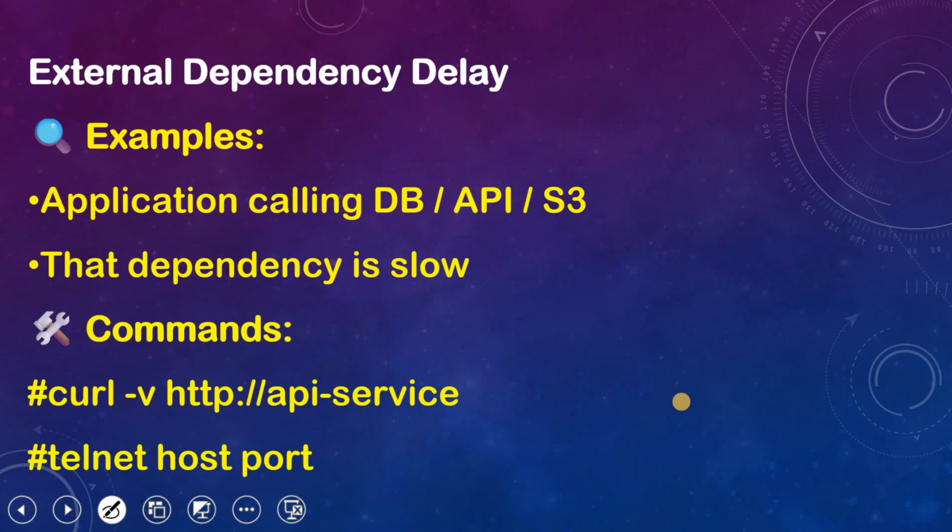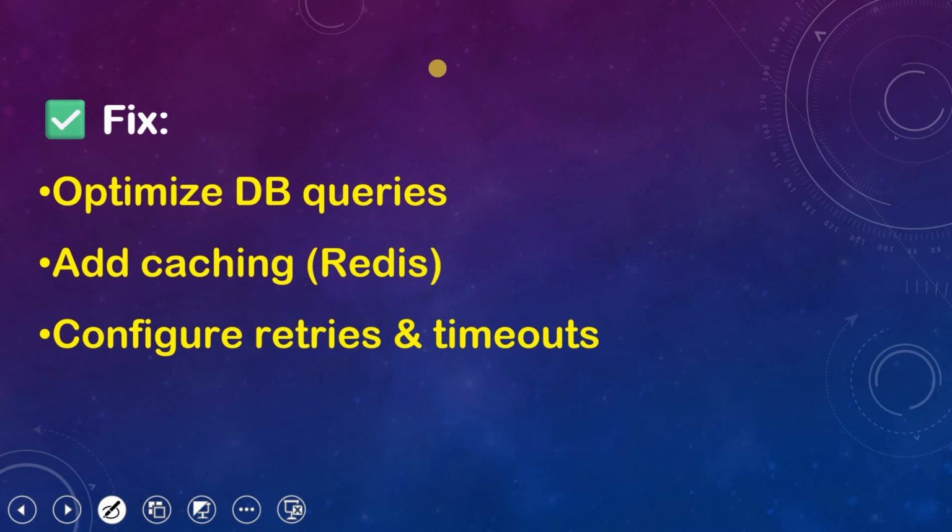External dependency delay. Example: the application is calling a DB, an API, or S3, like where the application needs to store some files, and it's calling the database servers, right? So that dependency is slow. How can we check those? With the curl command or telnet we can check whether we are able to connect to the port properly or not, right?